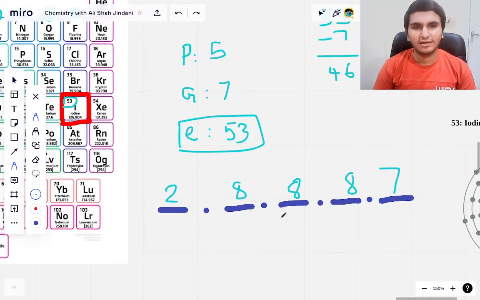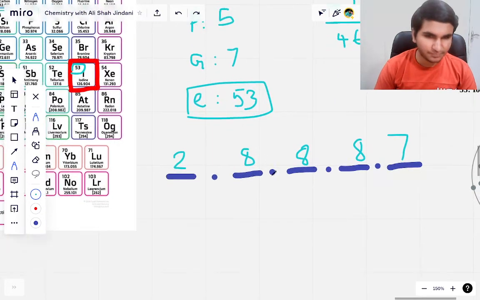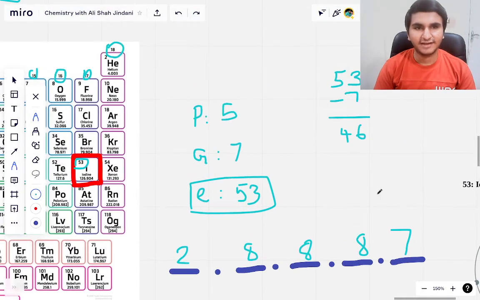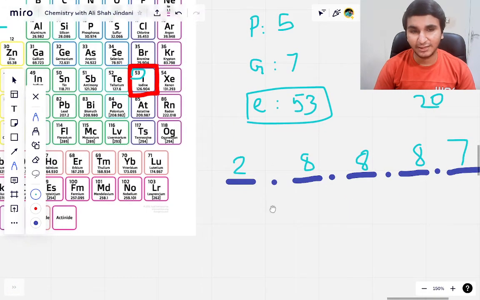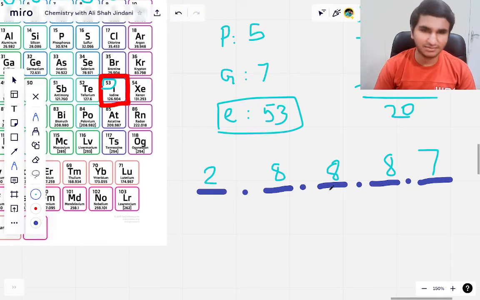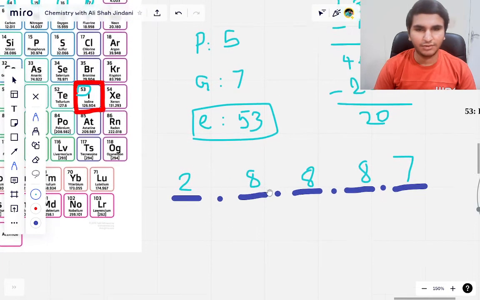So again, what we are going to do, we have got 8, 8, 16 and 8, 24 and 26. So we are done with 26 more, right? Now when we subtract again, we get another 20. So we have to fit in another 20, and here is when the limit comes into play, right? So what we are going to do now is add.